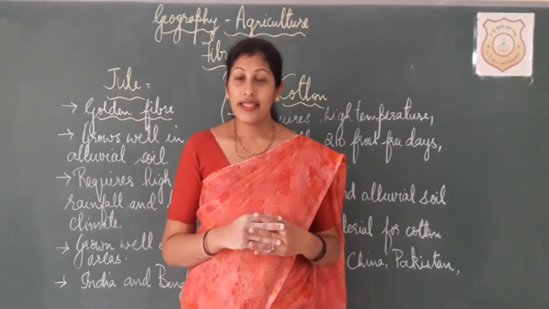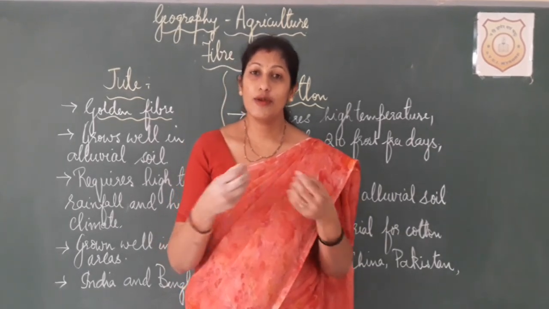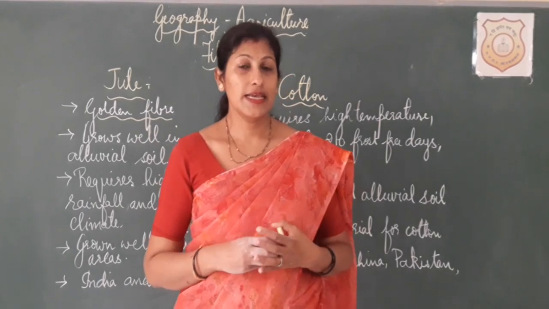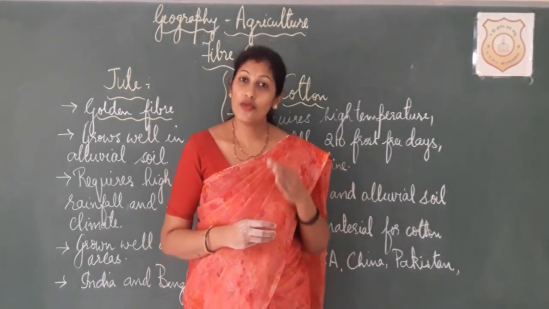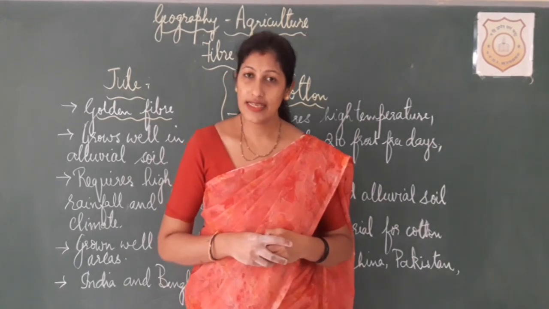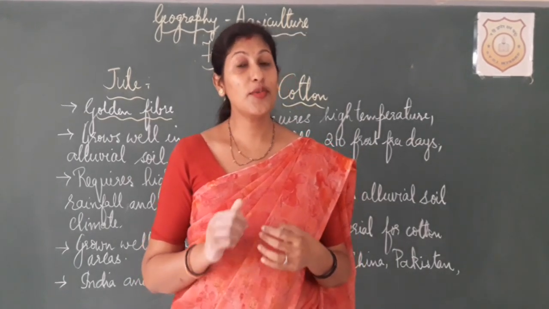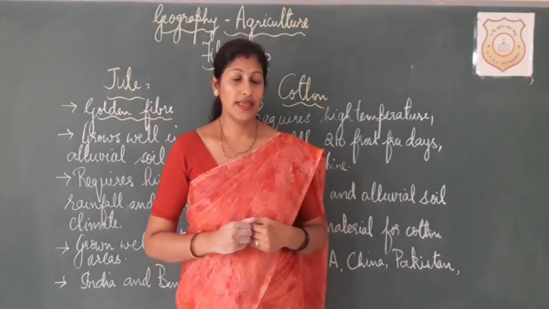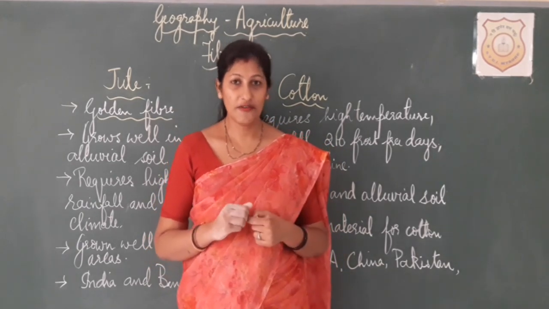the sun. And then what happens? Now it is easy for the farmer to separate those fibers. So this is how a farmer involves himself in obtaining this golden fiber. So I have already given you an activity. You need to tell me why this jute fiber is considered to be the golden fiber.